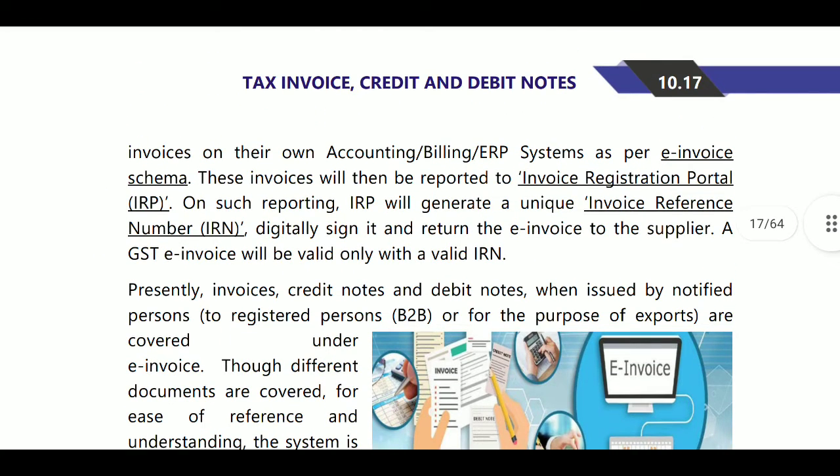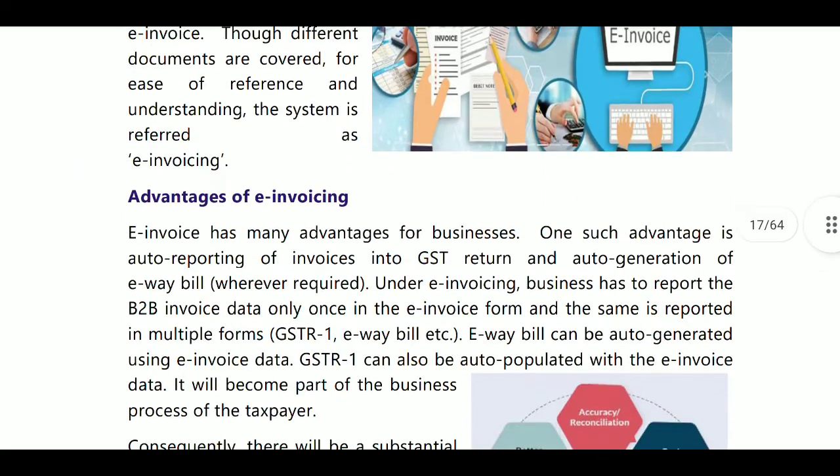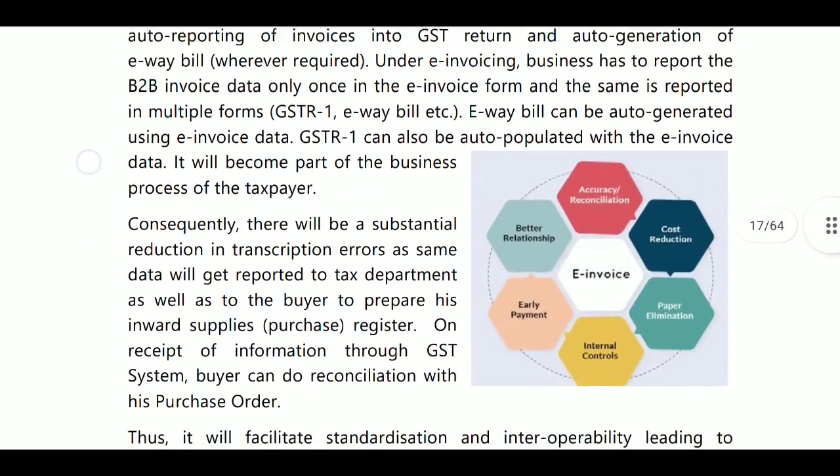Here we have the IRP, that is, the Invoice Registration Portal, where the E-Invoice schema is registered and valid IRNs are generated. GST invoices will be valid only through a valid IRN.